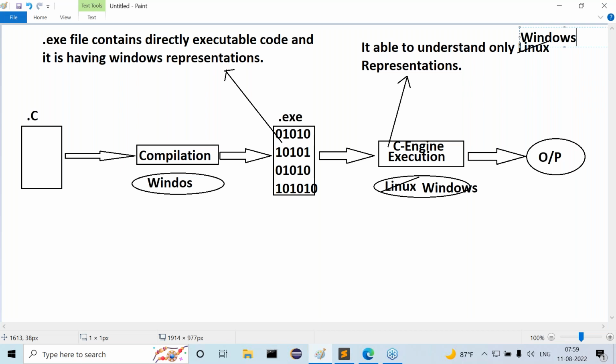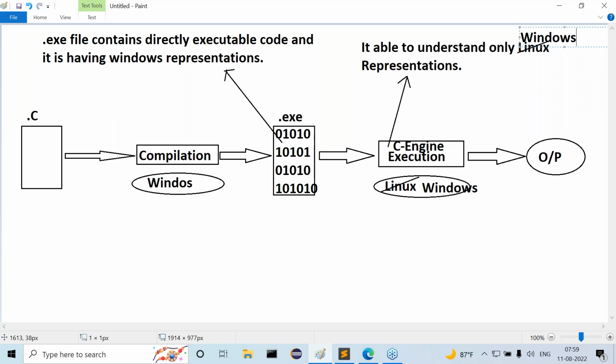Because of this particular reason, we can conclude C and C++ are what? Platform dependent programming languages. Because of this reason, C and C++ are platform dependent programming languages. Guys, all of you are following or not? Okay, good. Now this point is clear.